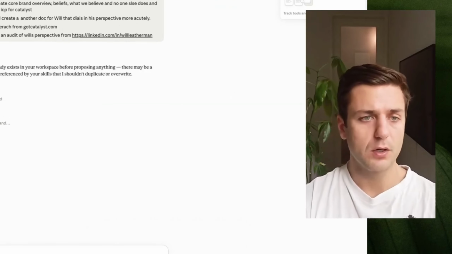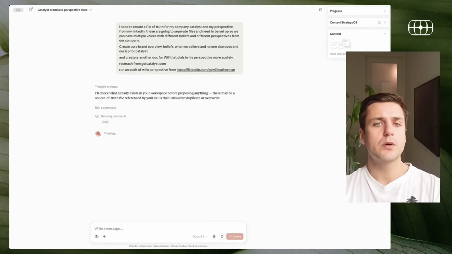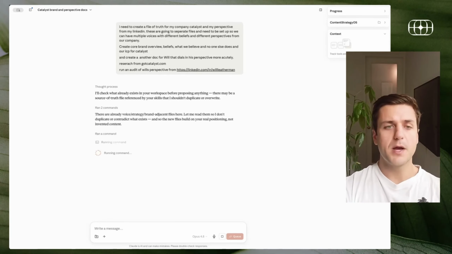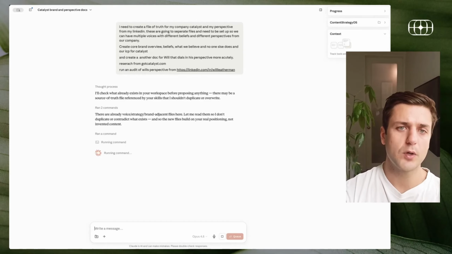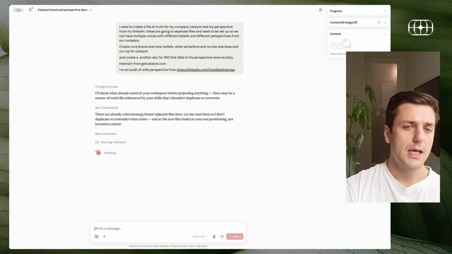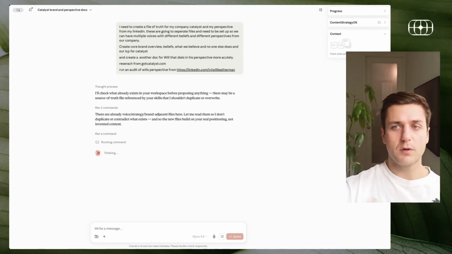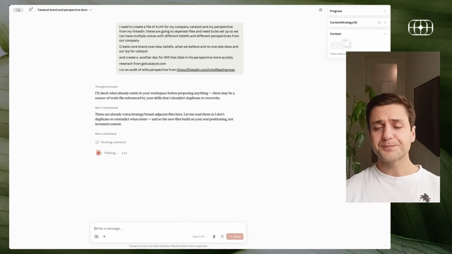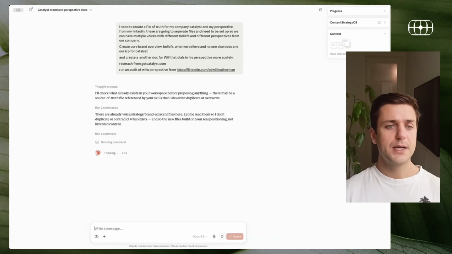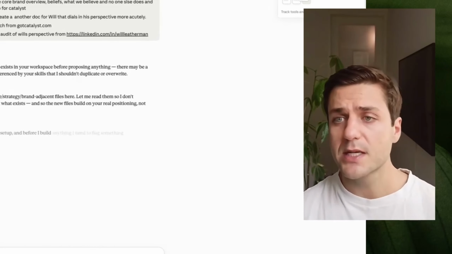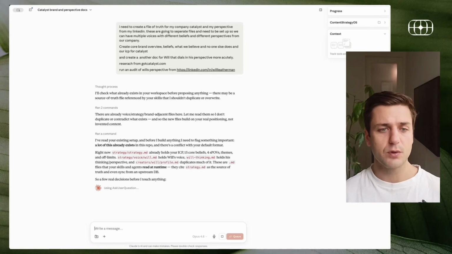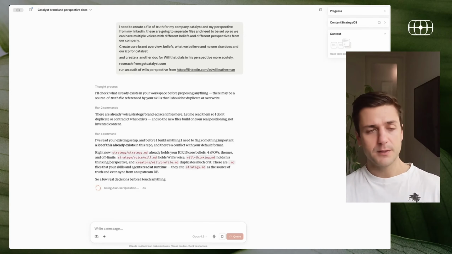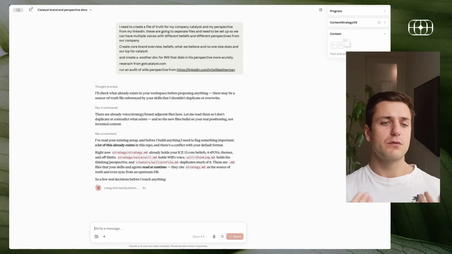Those specifically are my beliefs and point of view from Catalyst as a whole, my agency, and then also from my perspective. And you can see I set it up so it can run from multiple different perspectives from our company. So a co-founder, one of our employees, I would input all of their profiles to create the starting place. The nice thing is this can build over time. As you conduct interviews, do webinars, record videos, etc., this should be a living document so that your beliefs and your perspectives are evolving over time.